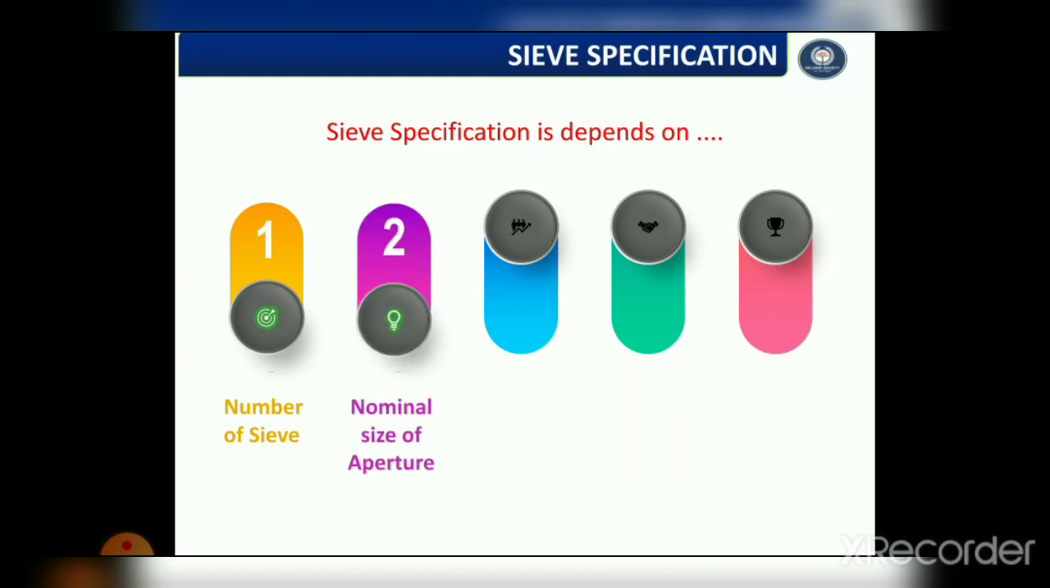The second one is the nominal size of aperture. The nominal size of aperture indicates the distance between two adjacent wires. It represents the side of the square aperture. Indian Pharmacopoeia 1996 gives the nominal mesh aperture size for the majority of sieves in millimeters or in micrometers.